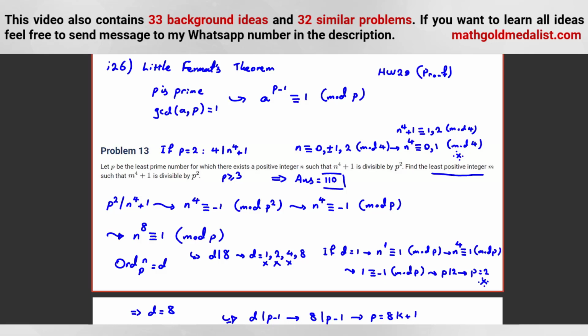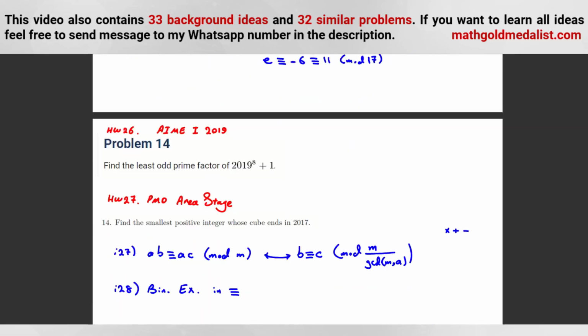You can solve these two problems, as I said in the beginning. This one is related to order, this one related to, again, binomial expansion. In some problems of AIME, you can apply idea 28 or you can apply other ideas. In this problem, you have to apply idea 28, I think. Or if it has another solution, it's hard to reach that solution. So try these two homeworks to get good at this idea, and we've considered 28 ideas and 27 homeworks so far.